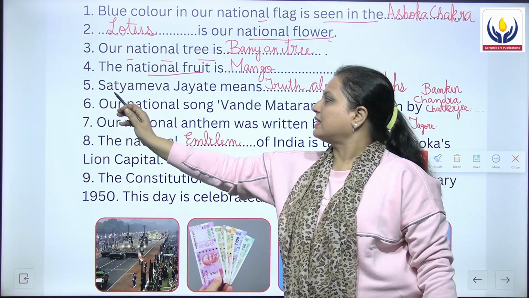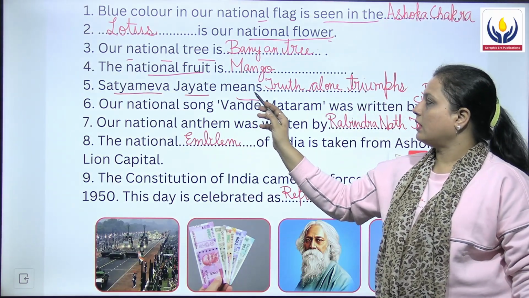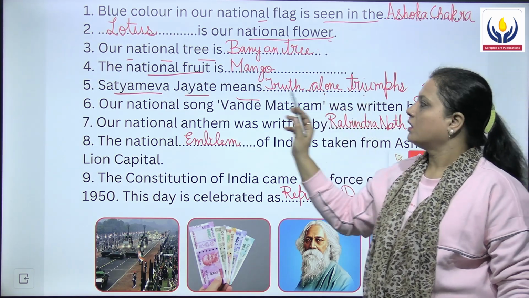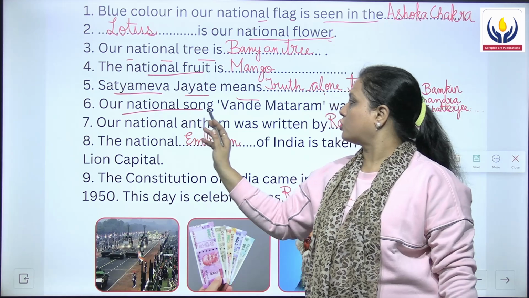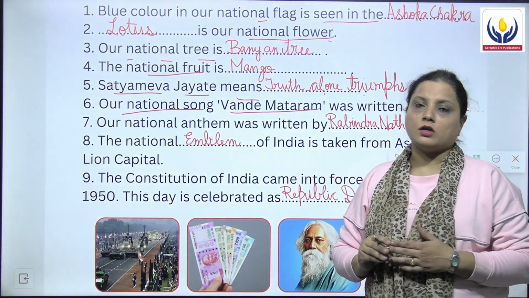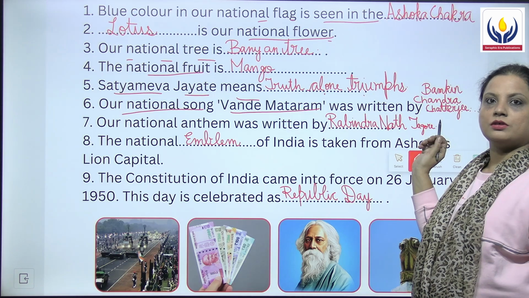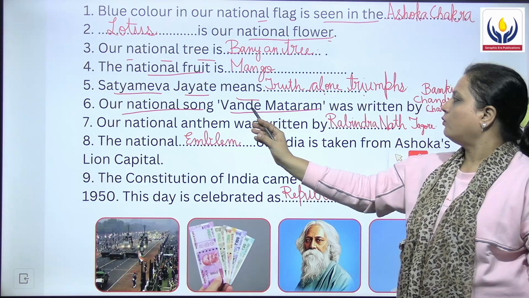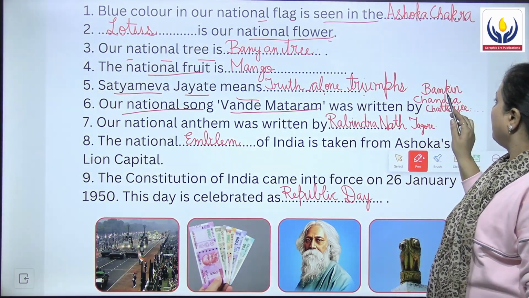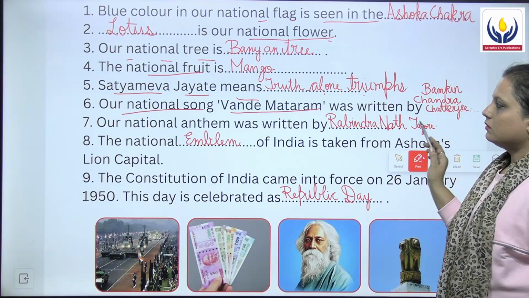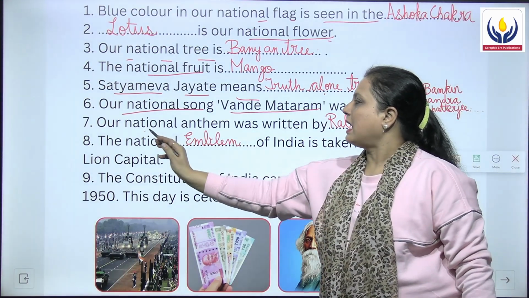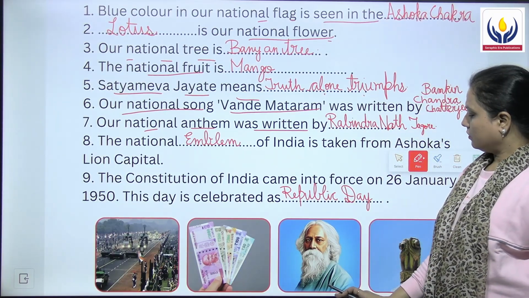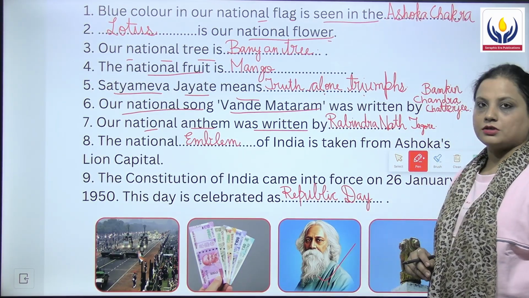Fifth statement, Satyamev Jayate means, and what is the answer for it? The answer is truth alone triumphs. Sixth question, our national song Vande Mataram was written by Bankim Chandra Chatterjee. I repeat, the answer for this question, that who wrote Vande Mataram, it was written by Bankim Chandra Chatterjee. Then the next question, our national anthem was written by whom? Rabindranath Tagore, and this is the image of Rabindranath Tagore.